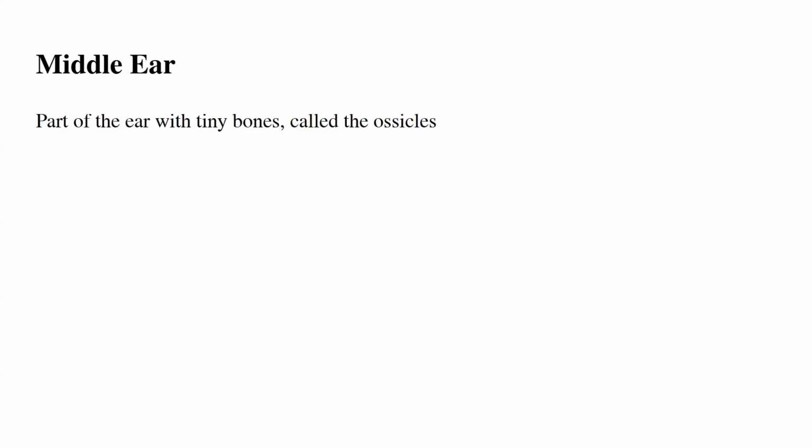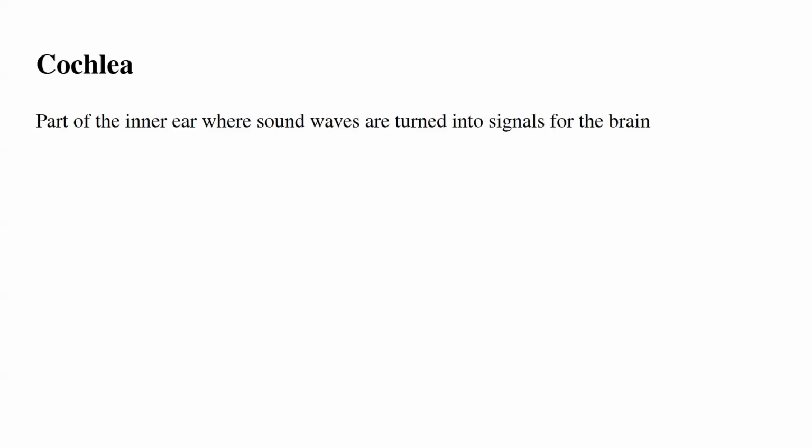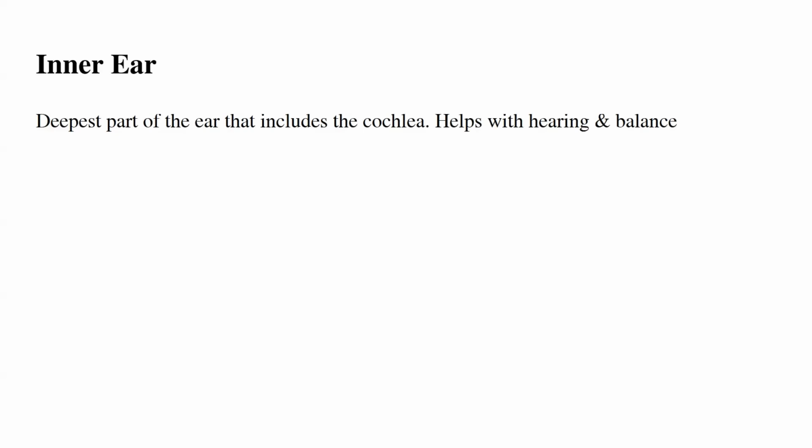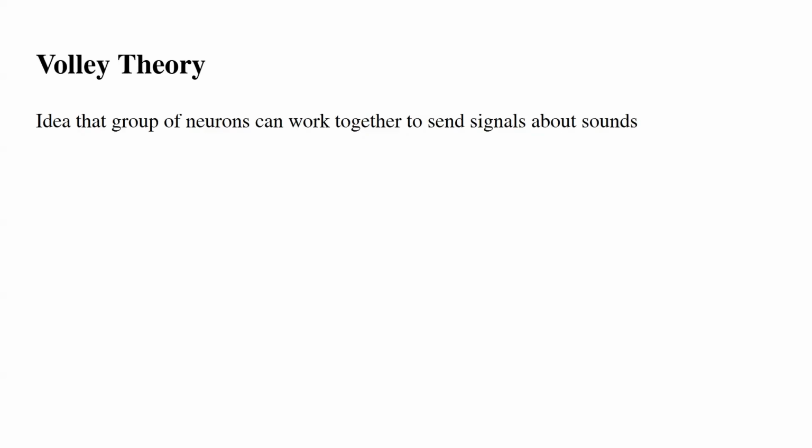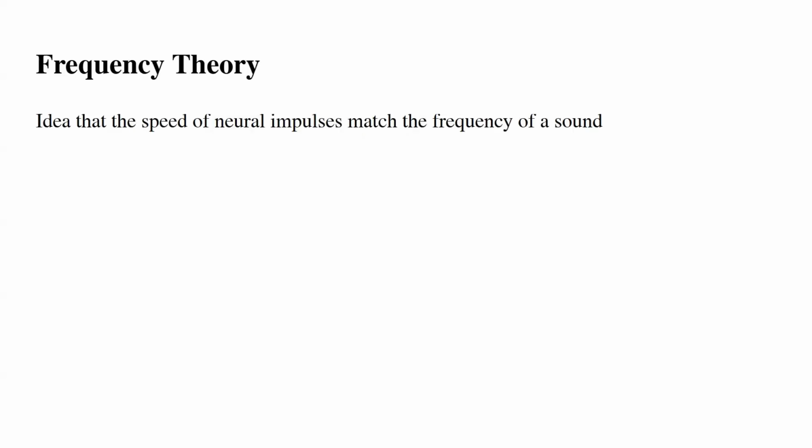Middle ear is the part of the ear with tiny bones called the ossicles. Cochlea is the part of the inner ear where sound waves are turned into signals for the brain. Inner ear is the deepest part of the ear that includes the cochlea and helps with hearing and balance. Place theory is the idea that different parts of the cochlea are activated by different pitches. Volley theory is the idea that groups of neurons can work together to send signals about sounds. Frequency theory is the idea that the speed of neural impulses matches the frequency of the sound.